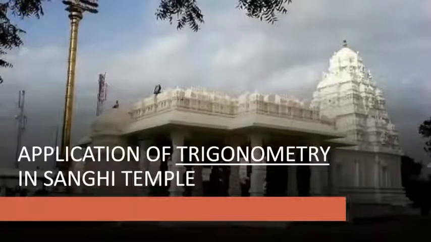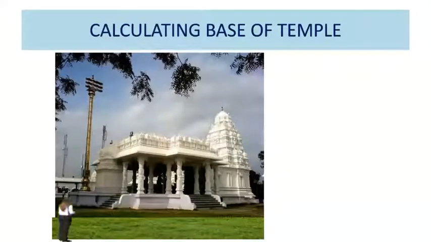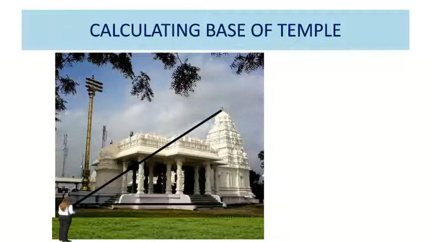Now let us see the application of trigonometry in Sanghi Temple. Now we will see how can we calculate the base of the temple. Let us suppose a person standing in front of the temple and looking at the top of the temple. The person has an angle of elevation that is 30 degrees. Now the same person is standing at a different position and looks towards the same point. This time the angle of elevation is 60 degrees. We know that the height of temple is 15 feet.